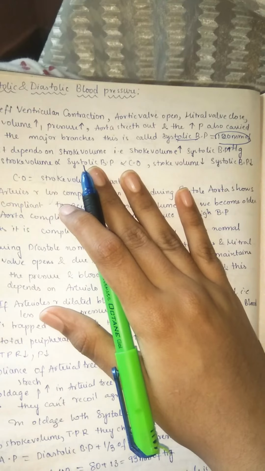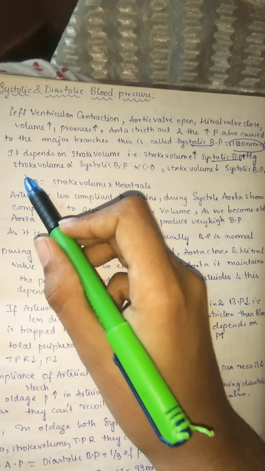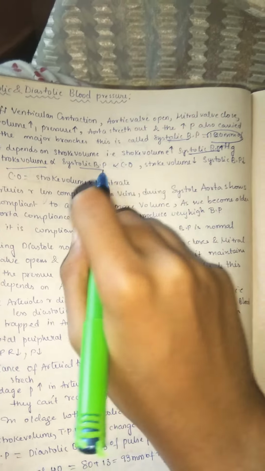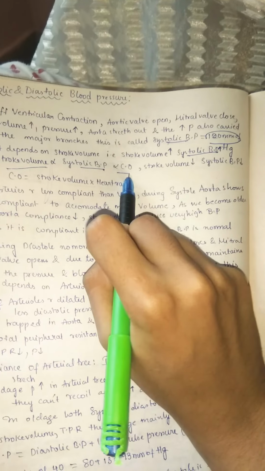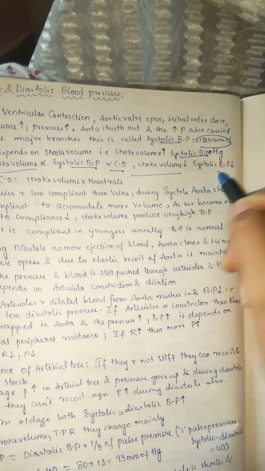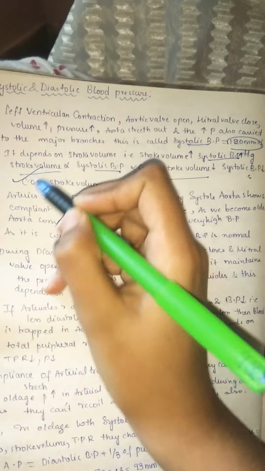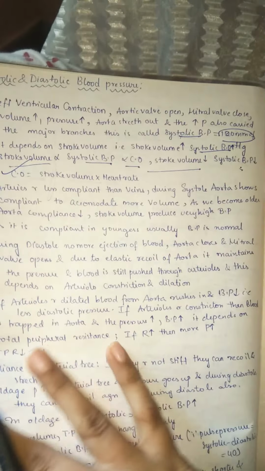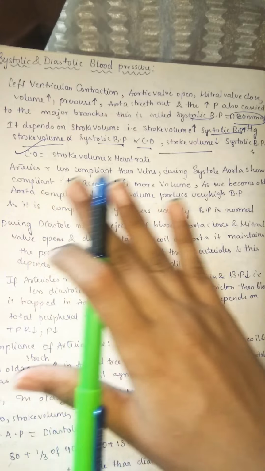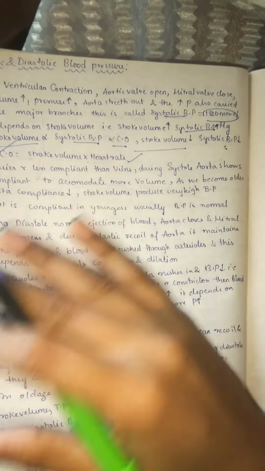So it mainly depends on the stroke volume. That is, if the stroke volume increases, then systolic blood pressure increases, and stroke volume is directly proportional to systolic blood pressure. Of course, it is also directly proportional to cardiac output. So if the stroke volume decreases, of course blood pressure decreases, and also cardiac output decreases. So they're all interrelated. Recall again that cardiac output is equal to stroke volume into heart rate. So arteries are less compliant when compared with veins. That is what we discussed in our previous papers.